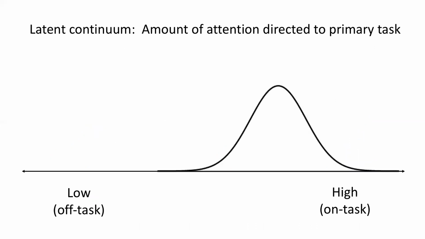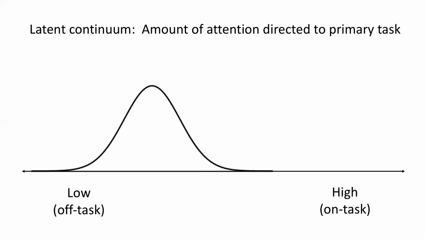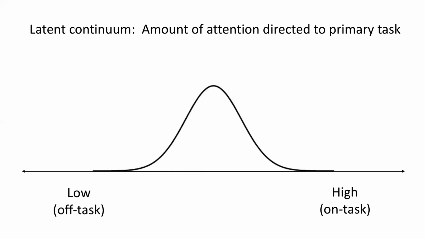Someone might direct a lot of attention to the primary task, someone else low, someone else moderate, and so on. Whenever someone is presented with a thought probe, the assumption is that they take a sample from this distribution, shown with the X. They have some predetermined cuts along this continuum that bin the distribution, and this dictates the probability of a response at the different positions on the continuum. So in this example, the person would give a response for position 3 on the Likert scale.